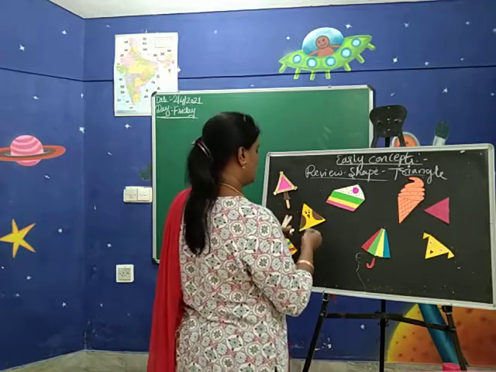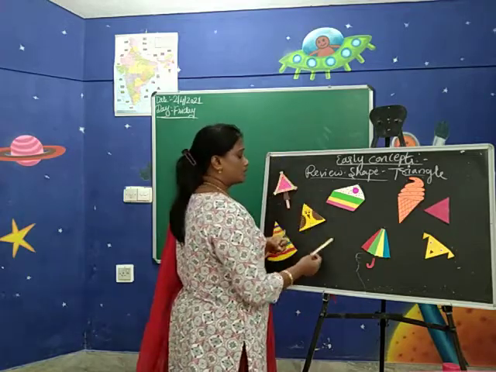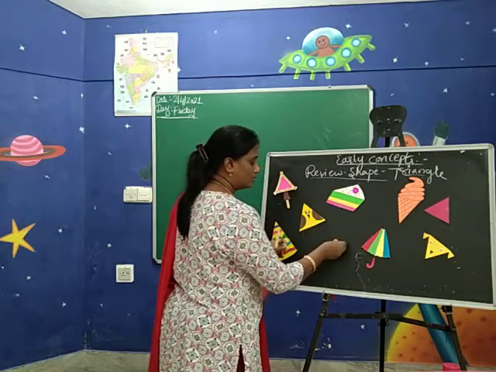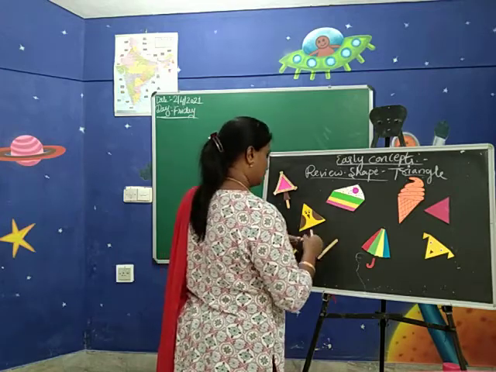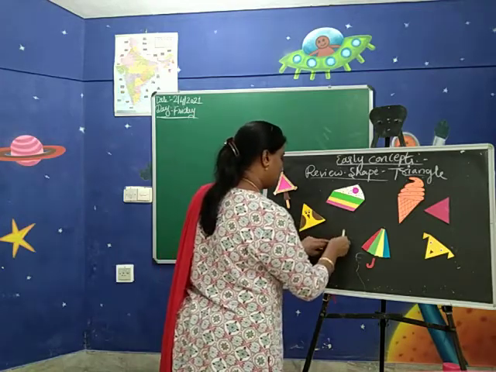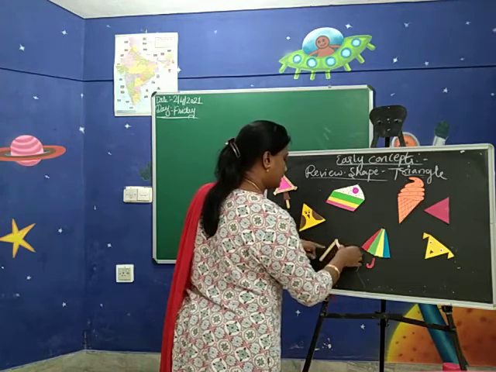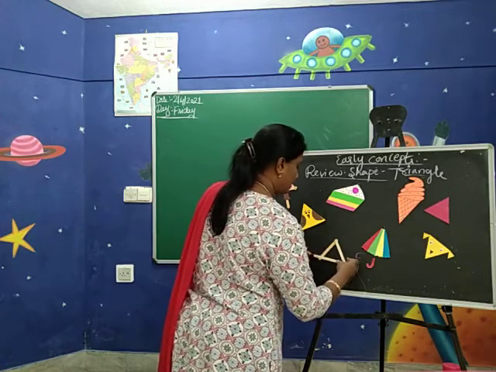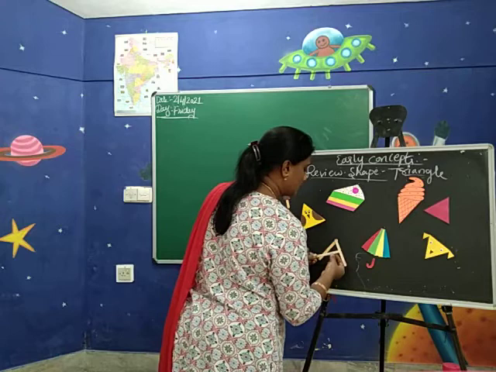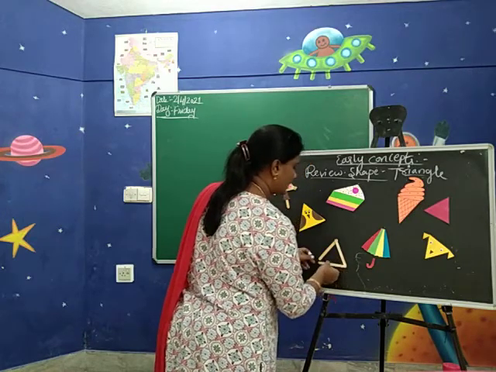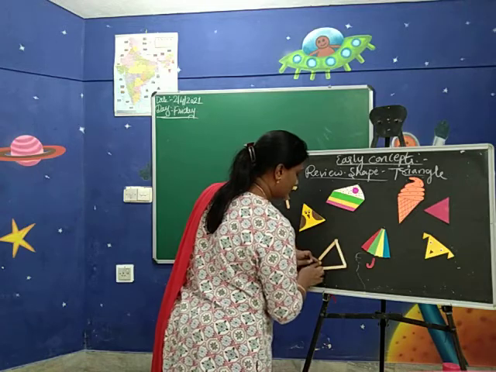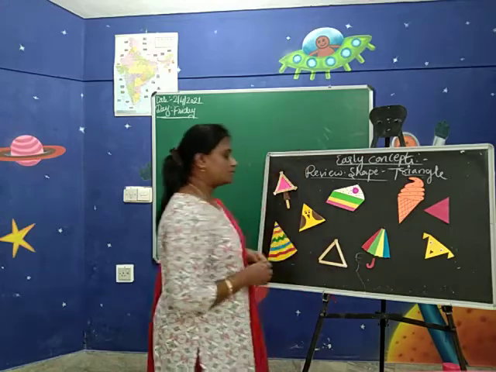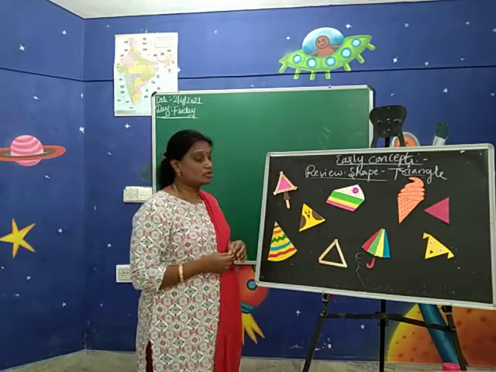See, now I will do the triangle for you using the ice cream sticks. One activity for you. Yes, see, children. Yes, one slant line. Okay, then another one slant line and middle one slant line makes the triangle shape. Yes. See, children, I have done the triangle shape using the ice cream stick.